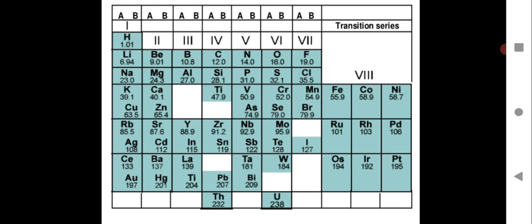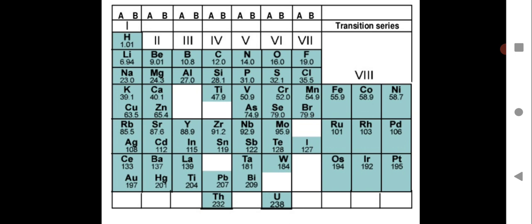Those are transition elements because they show variable oxidation states, or the electron can be excited very easily. Those are called transition elements. So this is how he had made the groups.